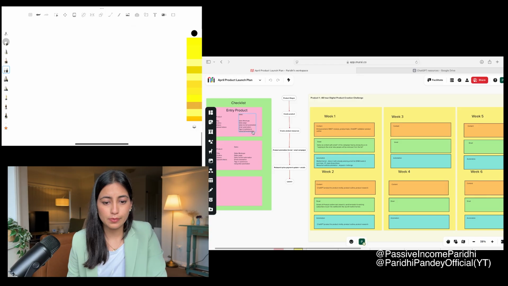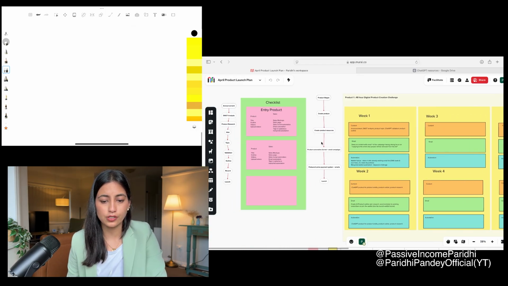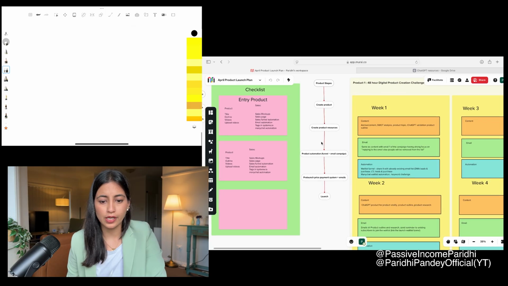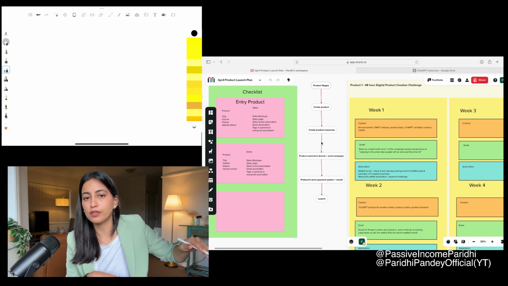And this is basically the product stages for me. These are product stages for me, which is create a product, create product resources, product automation, funnel and email campaign, and then the pre-launch price, payment systems and email, because pre-launch prices are going to be different.